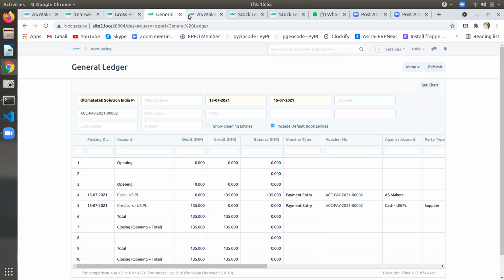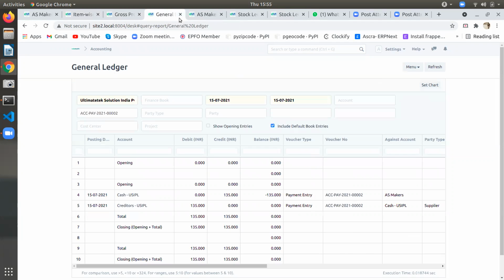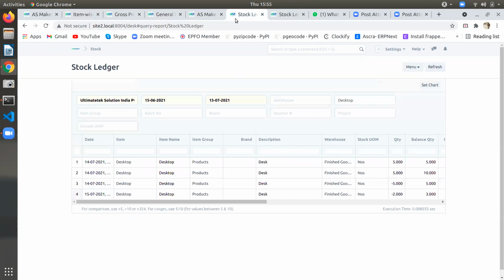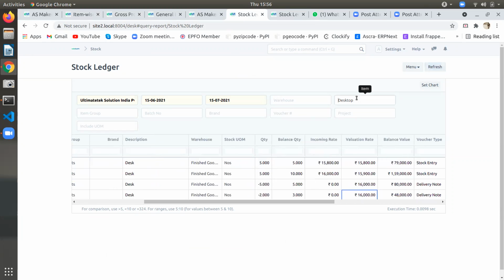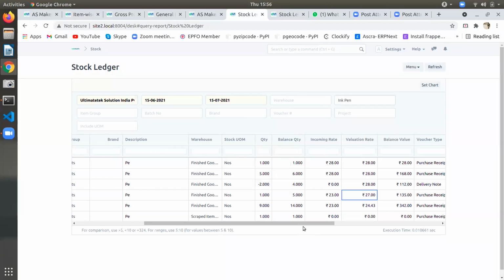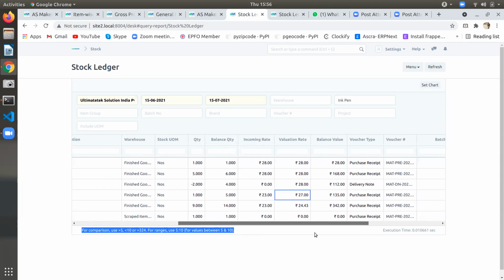There only it was there. General ledger, then after that, stock ledger. In the tabs, next one. So this is the ink pen, right? Only 9 is coming. Okay. Costing, it's okay, no? 23 rupees.